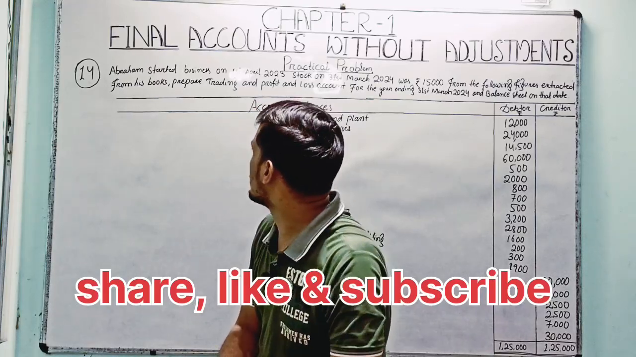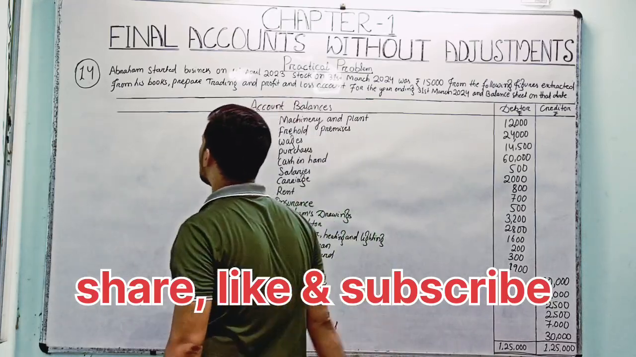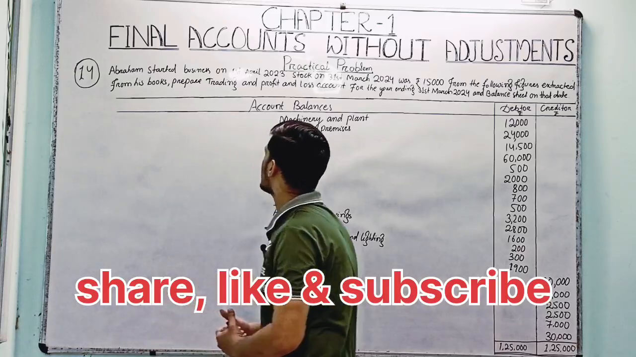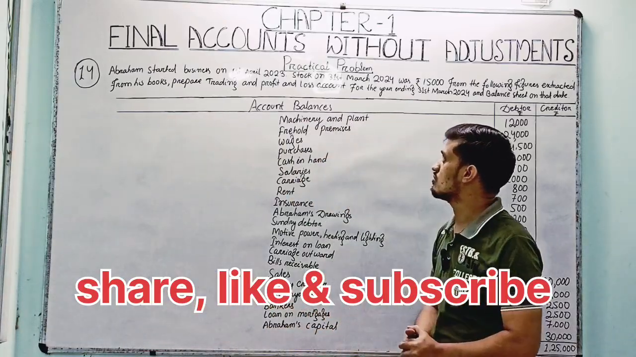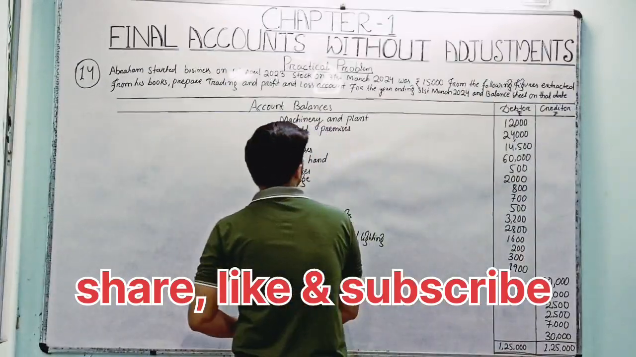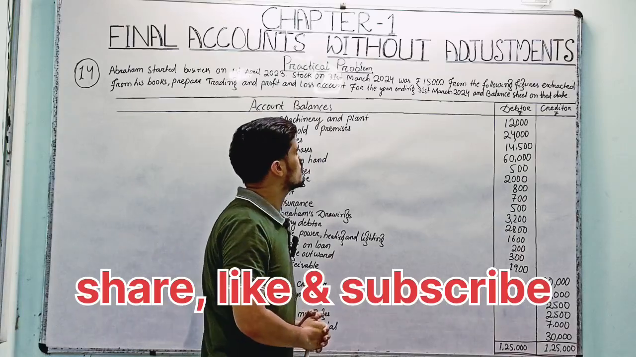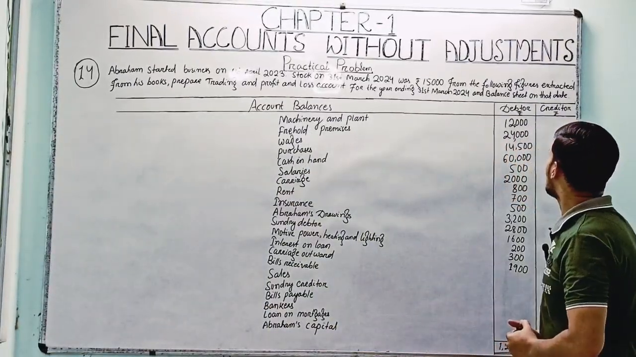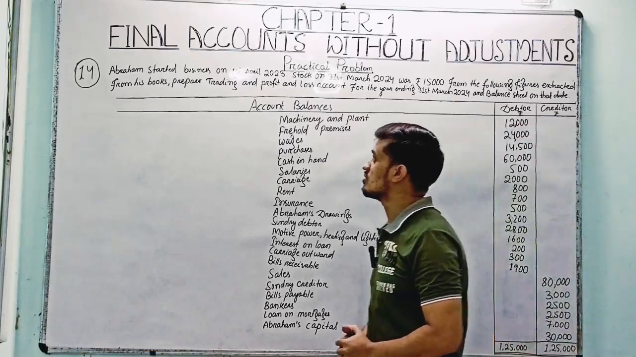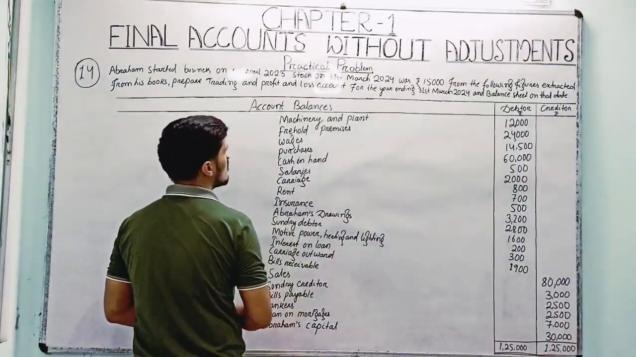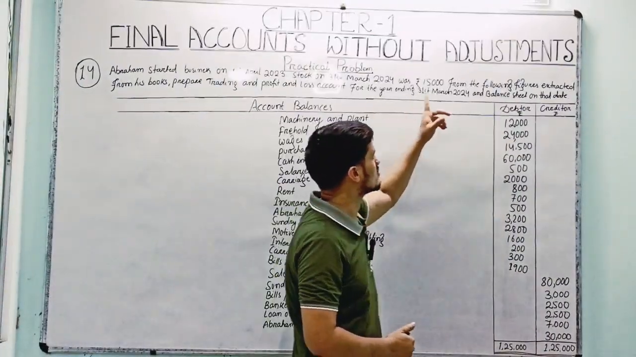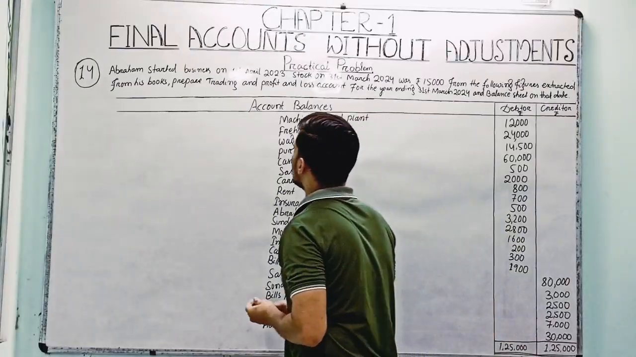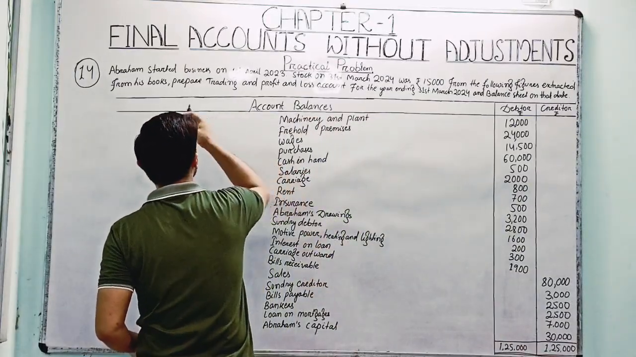Question number 14 is mentioned here. Abraham started business on 1st April 2023. Stock on 31st March 2024 was rupees 15,000. From the following figures extracted from his books, prepare trading and profit and loss account for the year ending 31st March 2024.